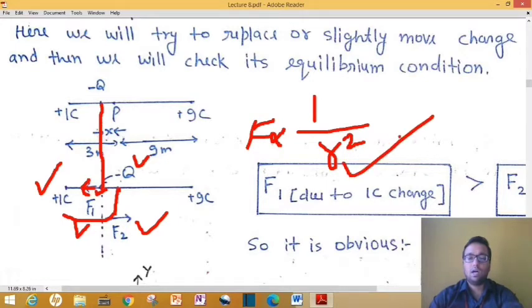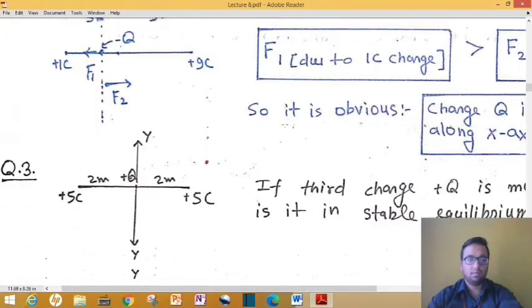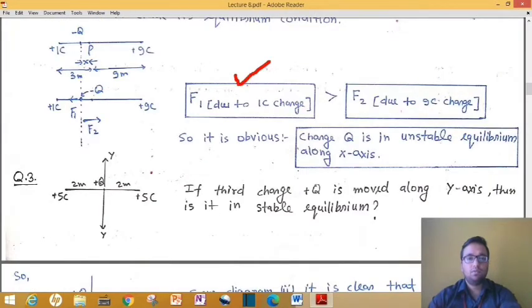If your distance r will decrease, then your force will increase. Here r is decreasing, that's why the effective force by plus 1 coulomb is increasing, and the force due to 9 coulomb will be decreasing. So we can say that ultimately if you shift this charge towards left, then it will keep on moving towards left only, because the left hand side force is greater. Now here you can also understand that the force F1 due to plus 1 coulomb is greater than F2, that is the force due to plus 9 coulomb. Note down this solution.